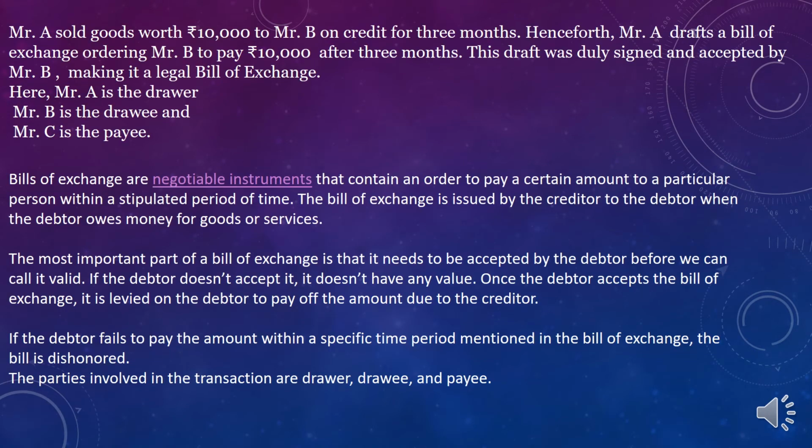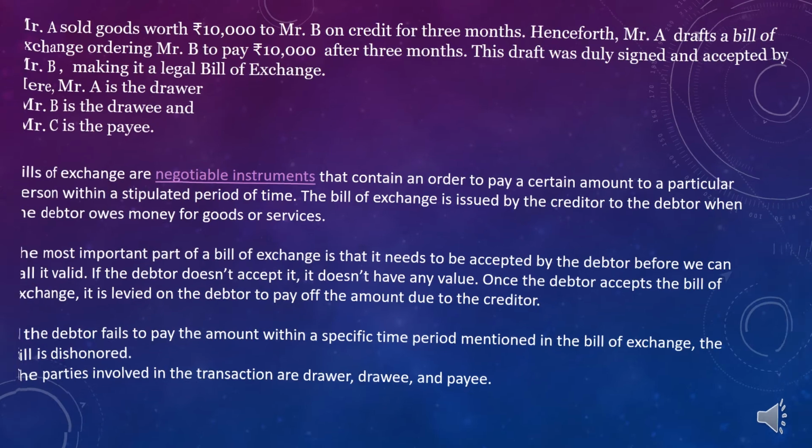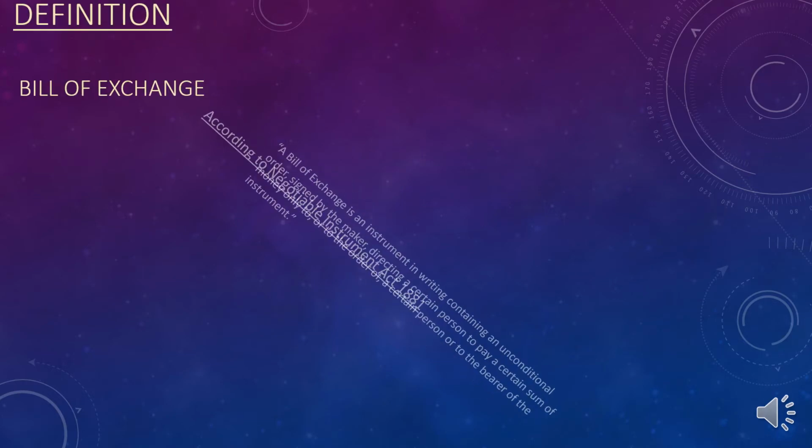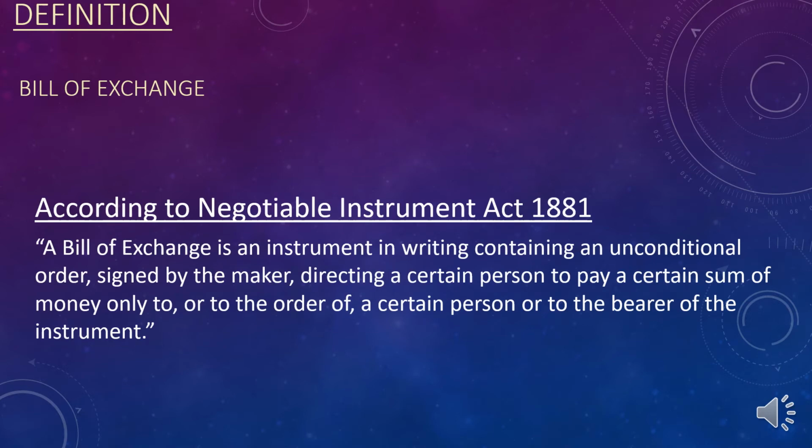Moving further, in this slide I have given the same example and the explanation, which will help you to write down the notes. Moving further, simple definition of bill of exchange, which is given by Negotiable Instrument Act 1881.